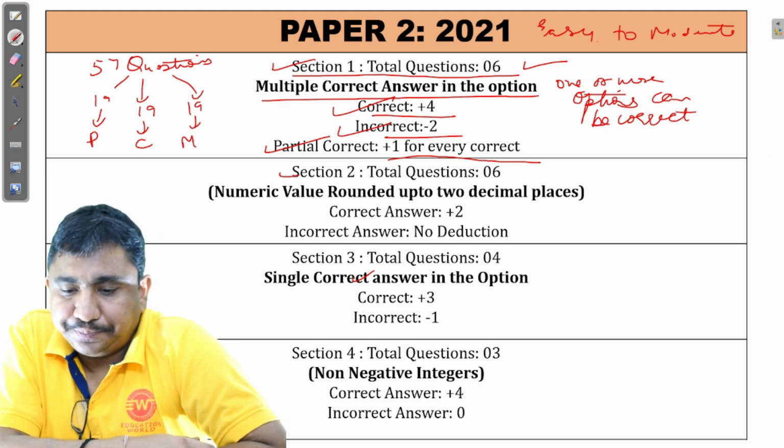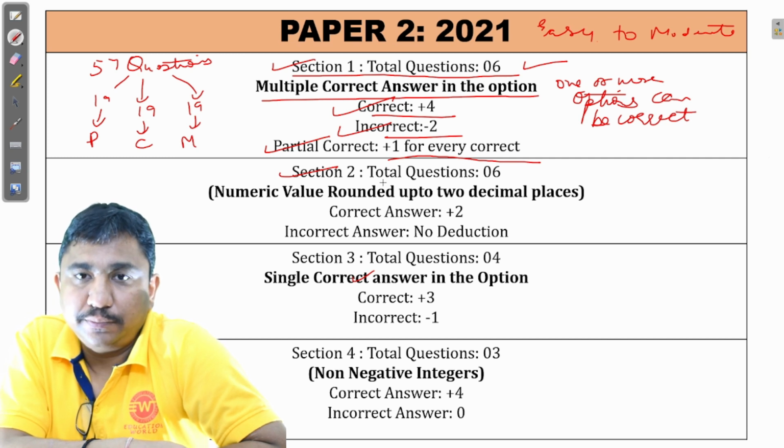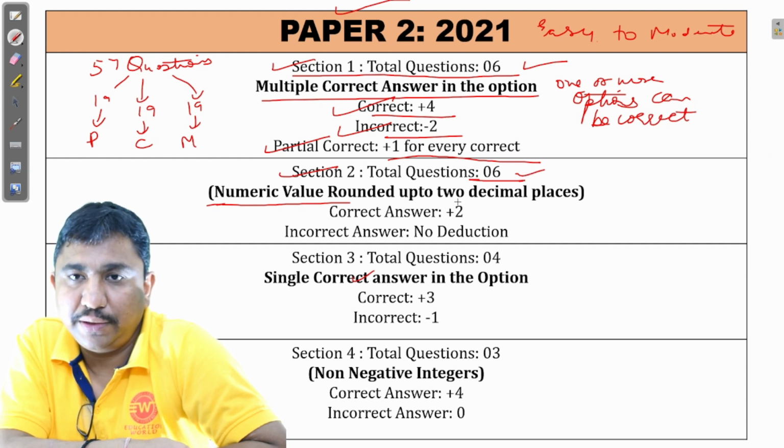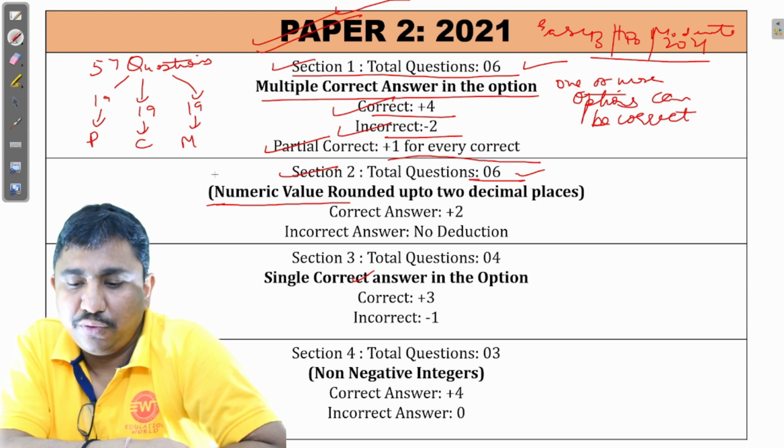In section 2 of paper 2, the questions were of the category having answer numerical value. There were 6 questions this year, 2021. Exam was held on 3rd of October 2021. We are discussing regarding second paper, which was held from 2:30 to 5:30. Plus 2 for the correct answer. 0 for all other cases. Means no deduction, no negative mark.